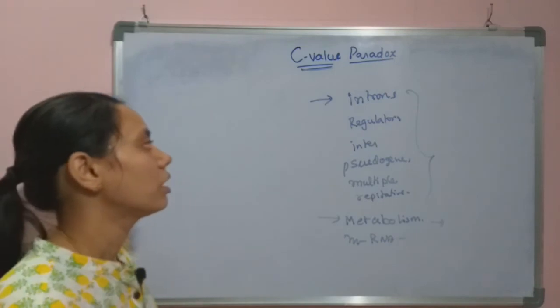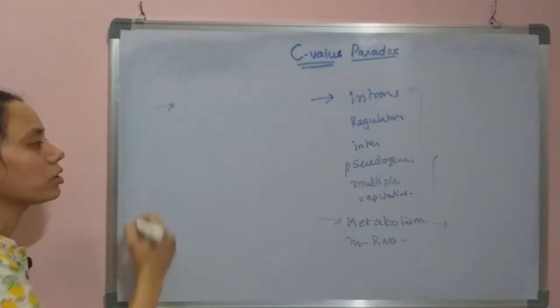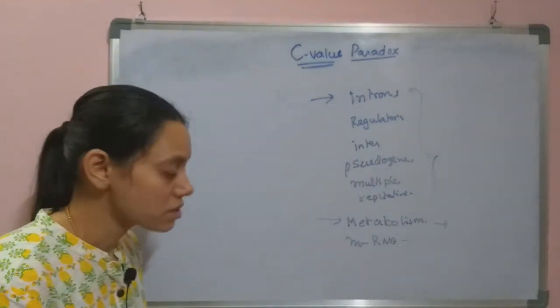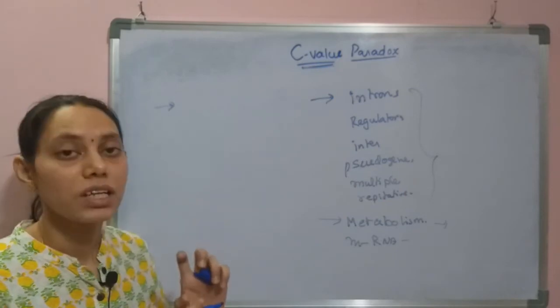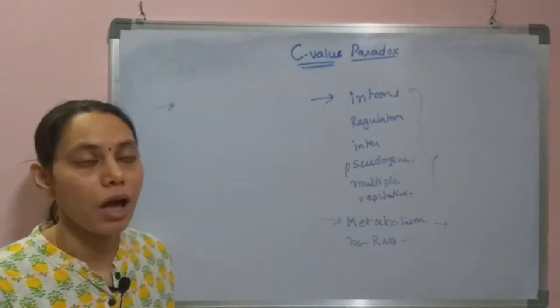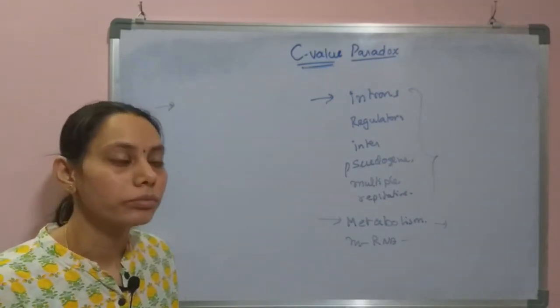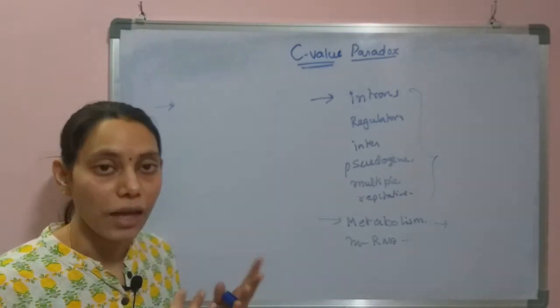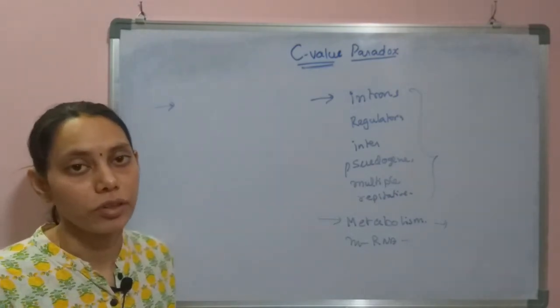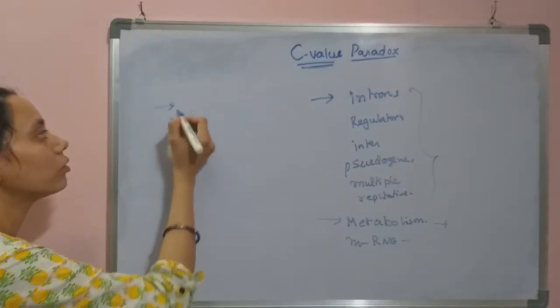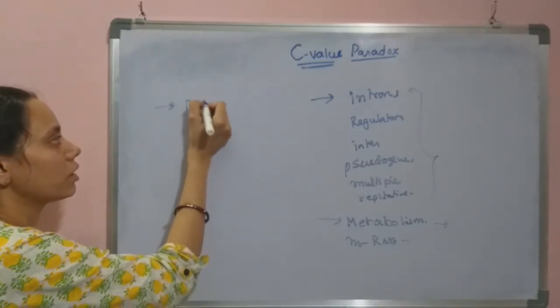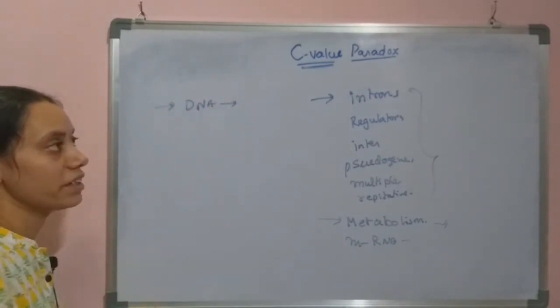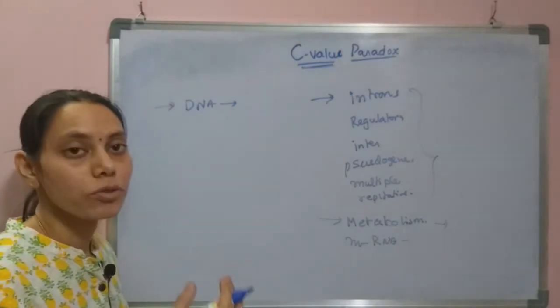So coming to the other point, basically this C value paradox is also happening with the karyotypes and nucleotypes of an organism. That means here the DNA content will decide its chromosome organization.